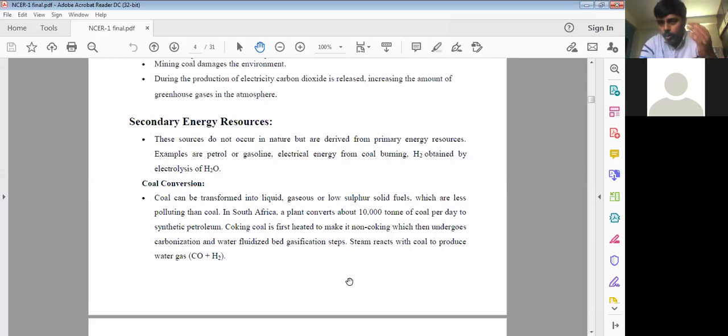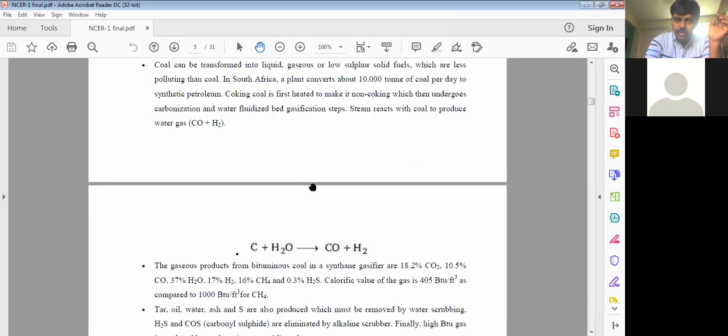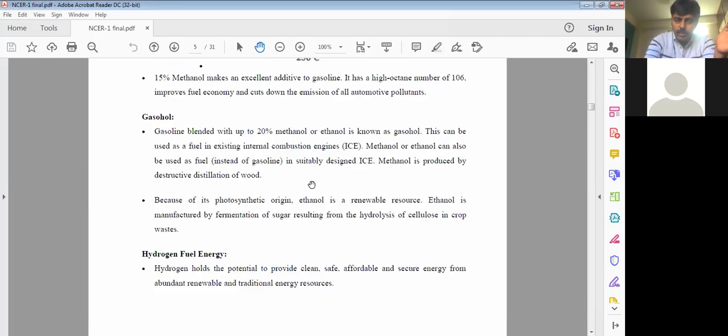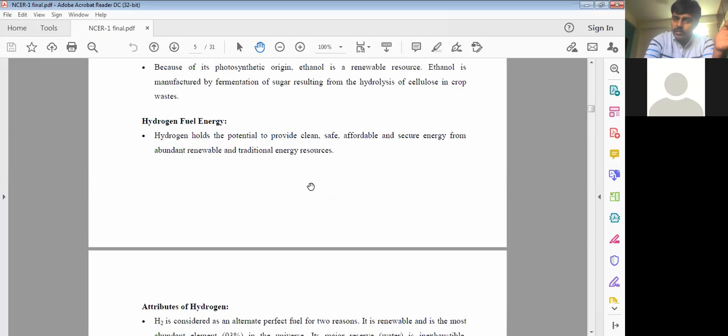Of course, coal is a primary energy resource which is available inside the earth. Now, if I burn it, you can go for converting that into methanol. So that's why this comes under the categories here, please. Secondary energy resources, right? Methanol, gasoline, and hydrogen fuel.